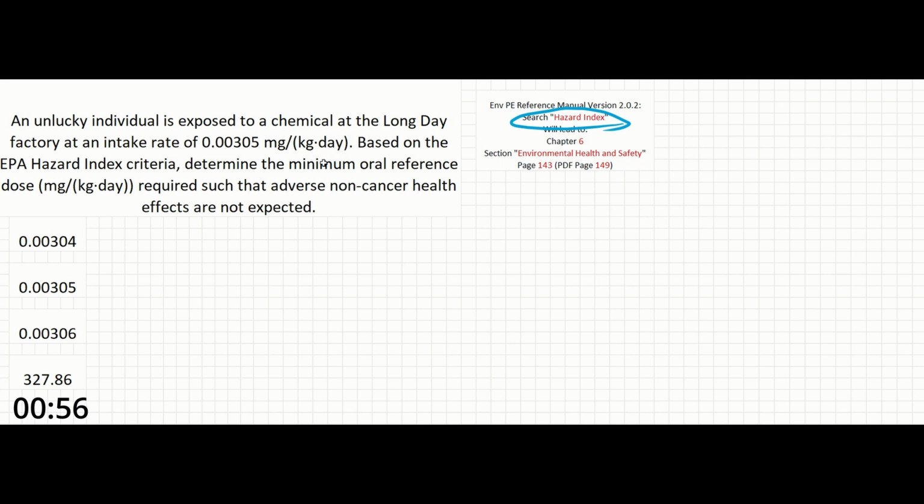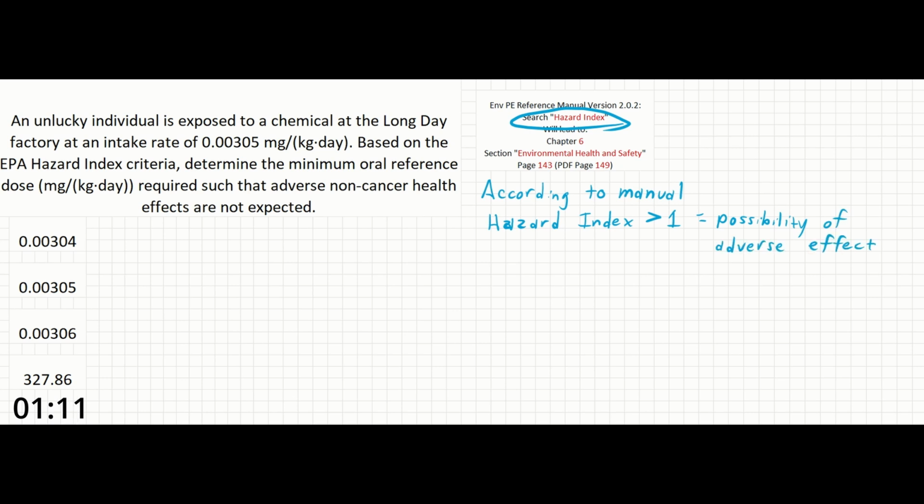On page 143, the reference manual says directly that a hazard index greater than 1 represents the possibility of an adverse effect occurring. The manual also provides the following equation. Hazard index equals chronic daily intake in the context of non-carcinogenic health effects over the reference dose.